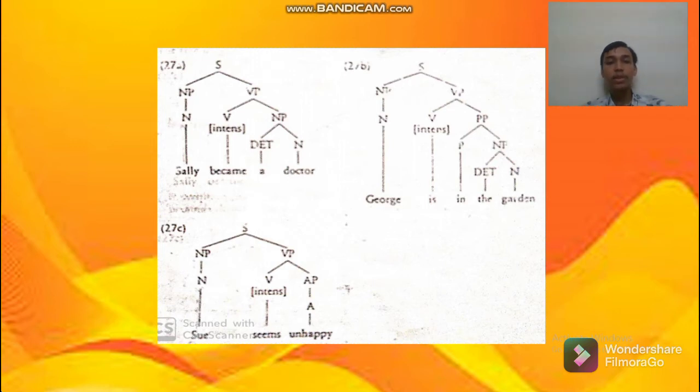The third sentence is divided into noun phrase and verb phrase. Sue as noun of noun phrase and the verb phrase is divided into seems as intensive verb, and unhappy as adverb of adverb phrase.